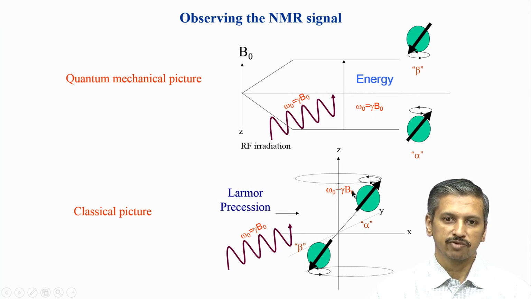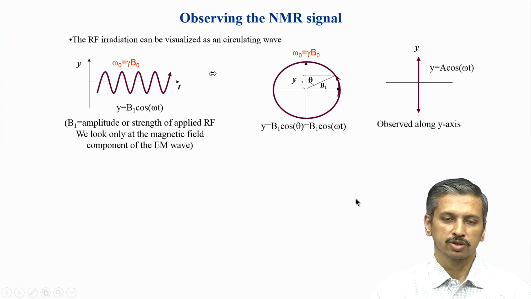So, if the precessional frequency matches the energy of the radiation, then this molecule will be excited and will go from the alpha state to the beta state. Similarly, beta will also be excited and go to the alpha state, but the entire process, as I said, depends on how much the population difference is.